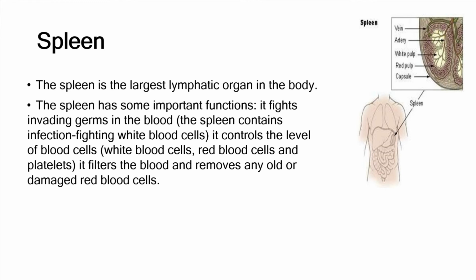For example, the red blood cells are destroyed after 120 days. After 120 days, they have to be removed with the help of the spleen. The old dead RBCs are removed. Similarly, the other cells are also removed with the help of the spleen.